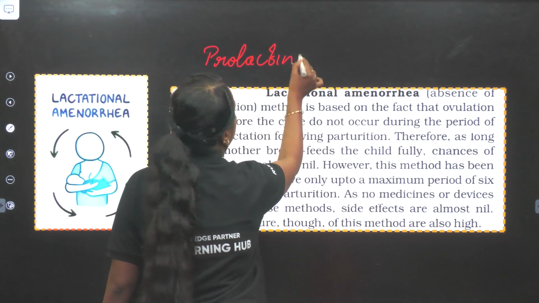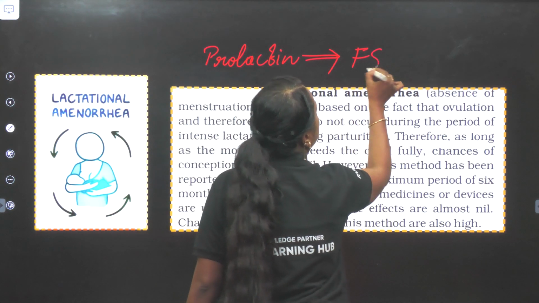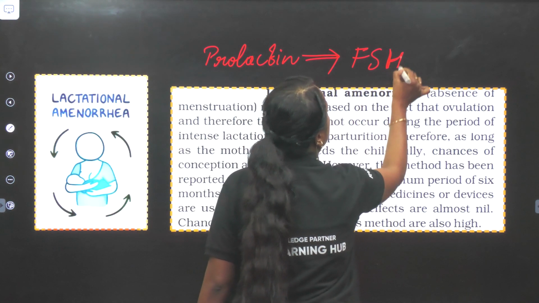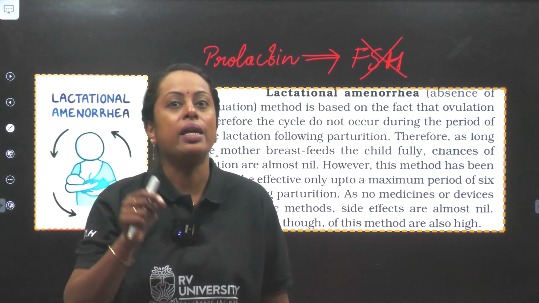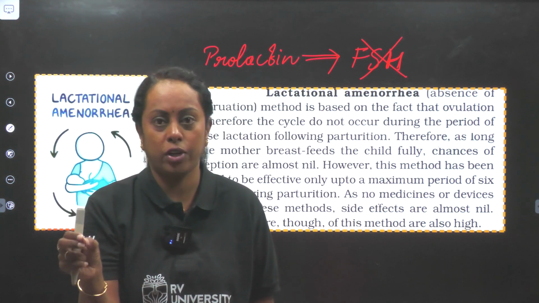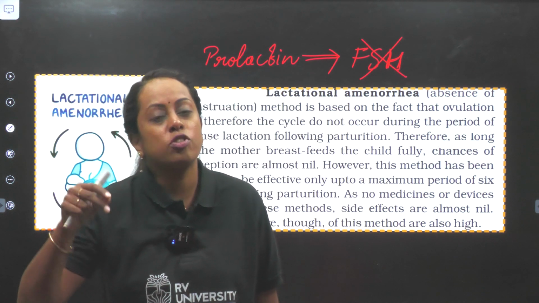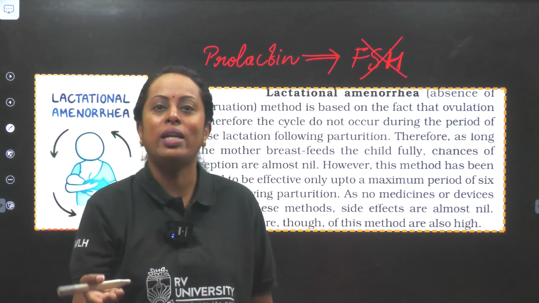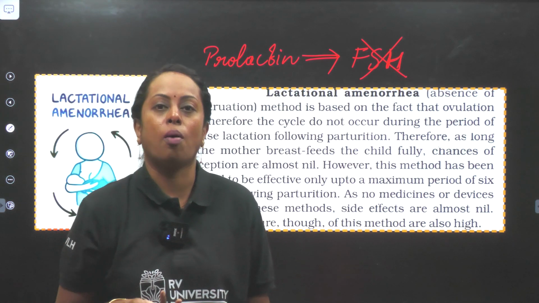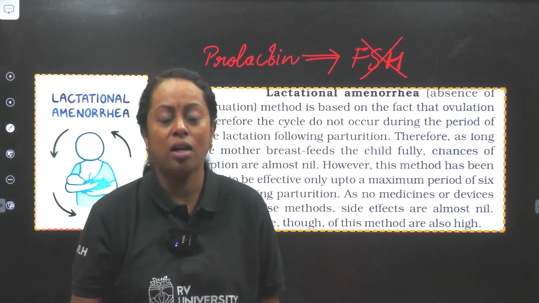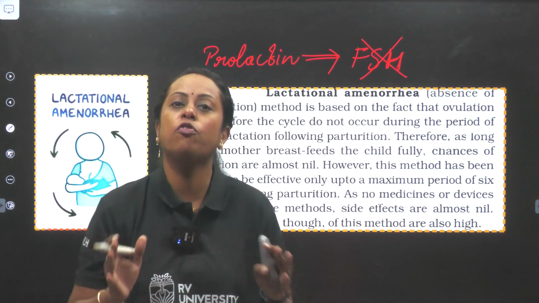Okay, prolactin is going to inhibit the release of a hormone which is known as what? FSH. If FSH is not being released, obviously the follicular cells do not grow. Follicular cells not growing means you don't have a Graafian follicle. So if the Graafian follicle is not fully formed, ovulation does not occur. But this particular phase is only for 6 months.